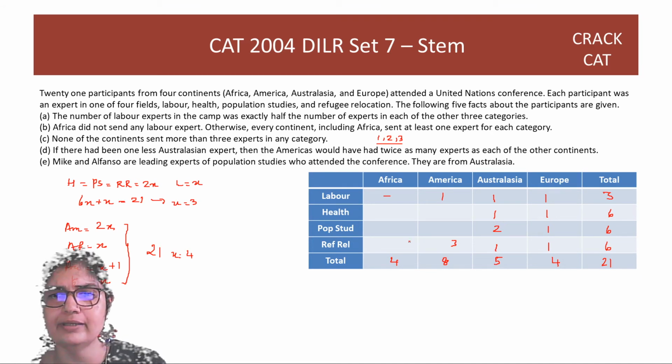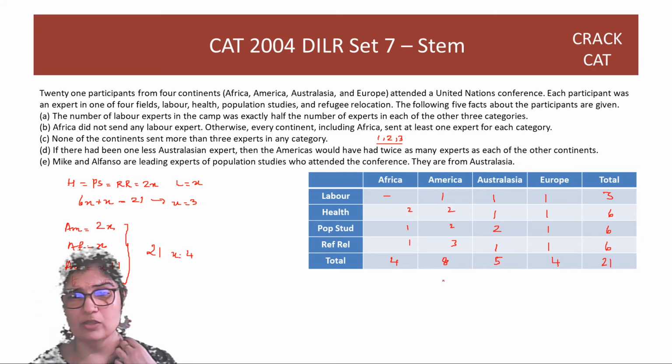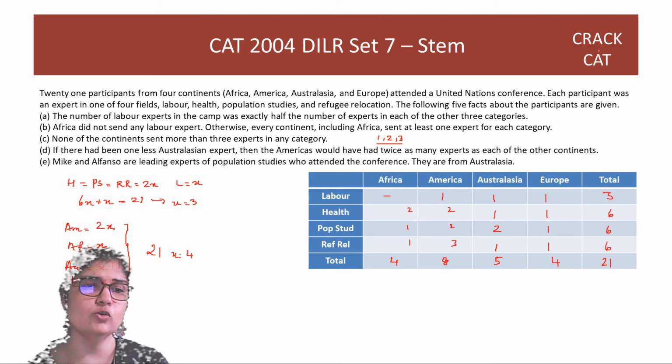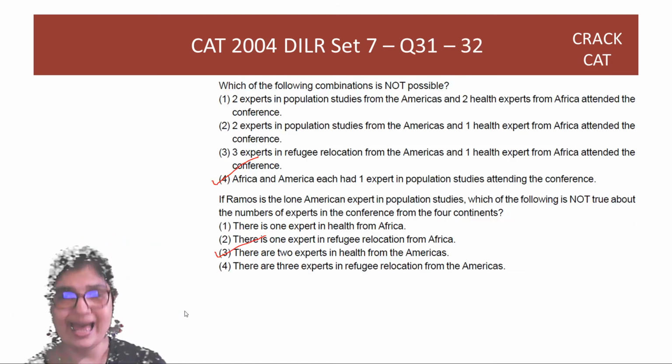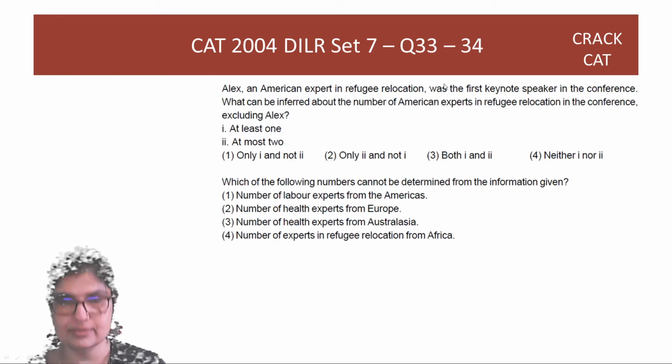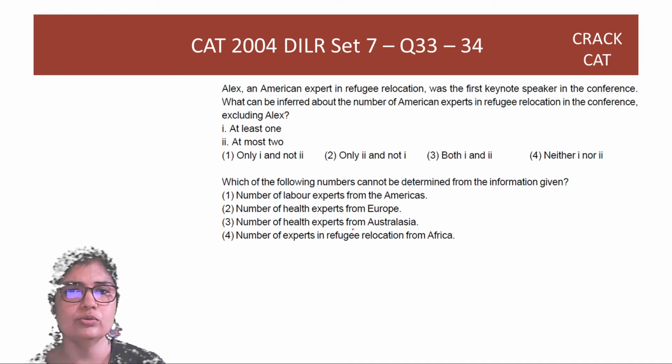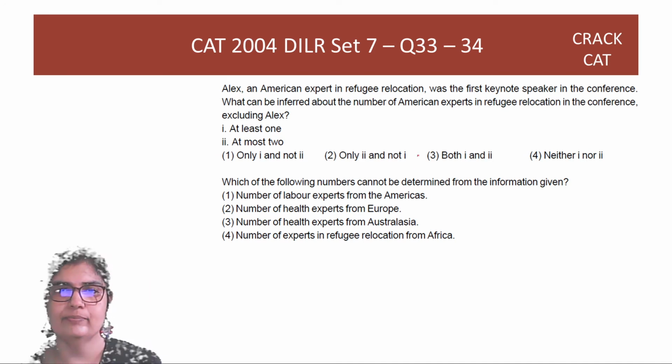I could have 3, right? 1 here, then this is 3. So I could put 2 here with 1 here, 2 here with 2 here, right? It's possible. There's more than one possibility in fact. So there are 2 possibilities. Besides Alex, there is at least 1 more speaker and at most 2 speakers. So both are true. You cannot have more than 2 and you need to have at least 1.